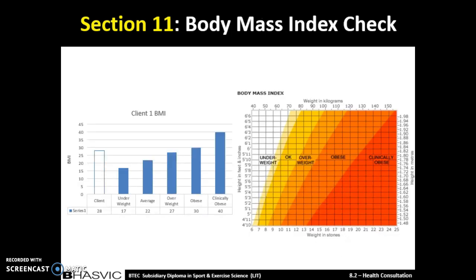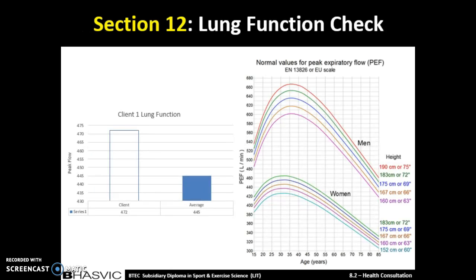To summarise Sue's body mass index, it would be that she is overweight due to the amount of weight she has put on, and therefore we will have to take action on the amount of exercise that she is doing and her diet and get it more balanced. To summarise Sue's lung function, it's not at an unhealthy stage, but it's a lot above average for her size and her age, which is not a bad thing.